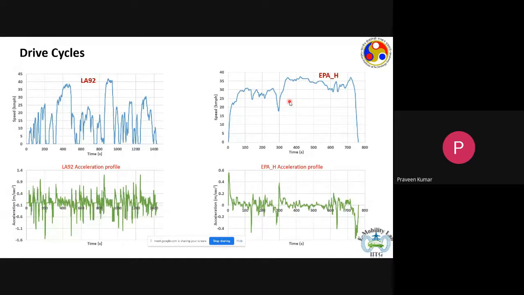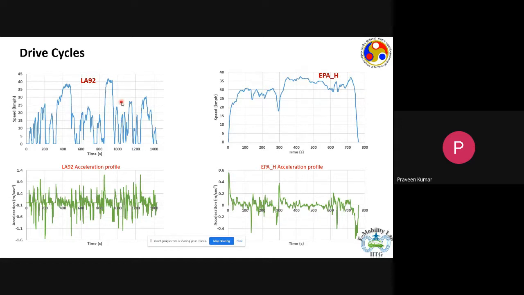In rural driving, the speeds won't be very high, but the traffic won't be very dense either, and you would be driving without much standstill duration. Contrast this with Los Angeles city, where the traffic is very heavy. There are lots of traffic lights and traffic jams. You have to come to a standstill very frequently, and it is almost impossible to have a continuous speed duration.